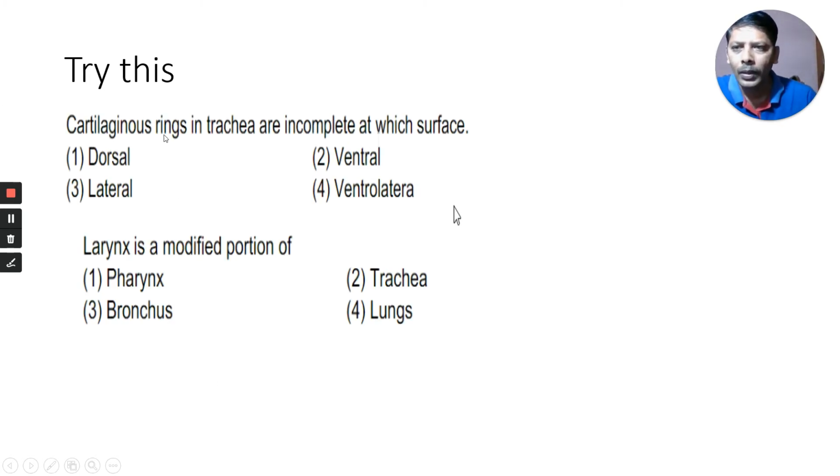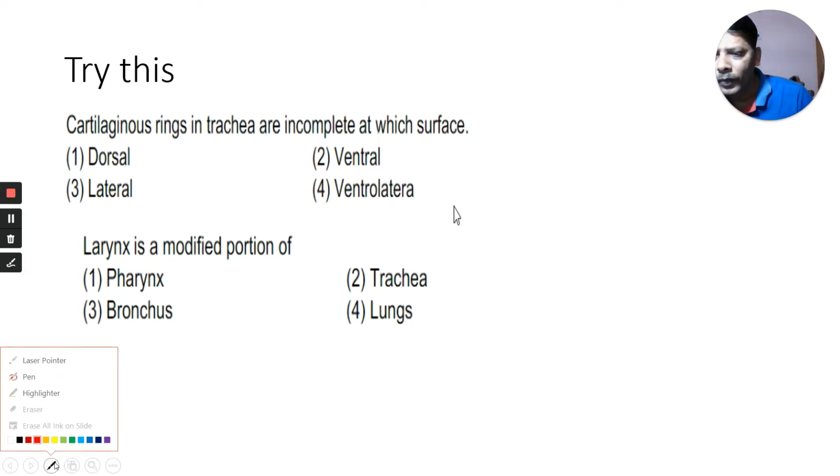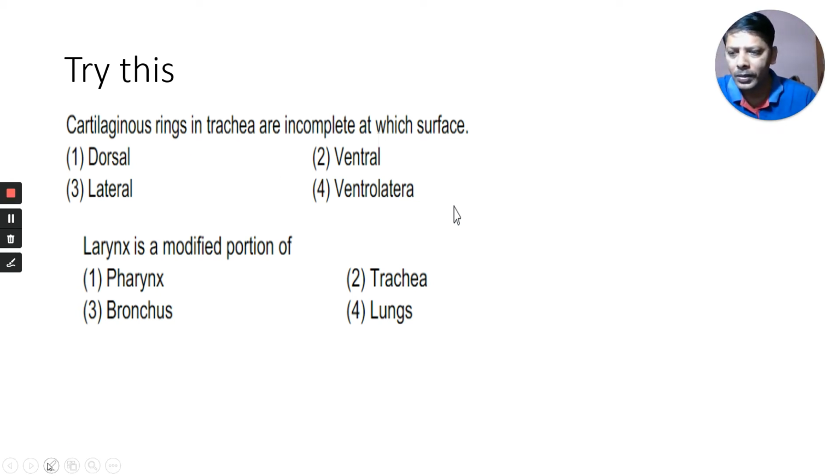The next one: cartilaginous rings in the trachea are incomplete. On which side are they incomplete? I told you in the third part, in yesterday's part. Can you guess it? What is the answer? They are complete on the ventral side. They are incomplete on the dorsal side.